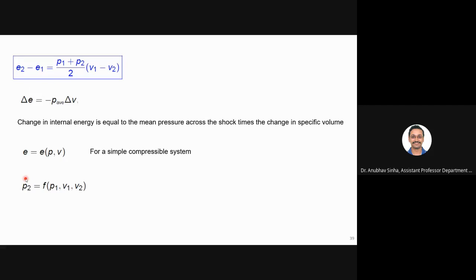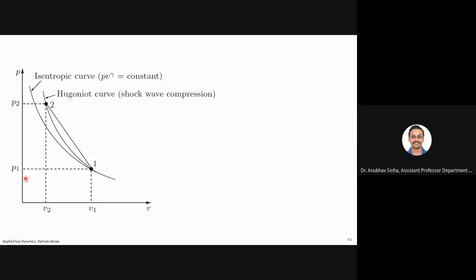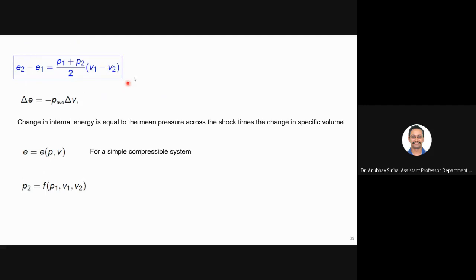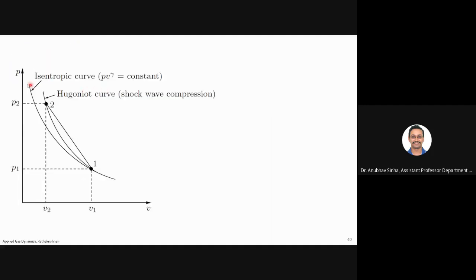This is what a Hugoniot curve looks like. Basically, this equation is plotted with the y axis for pressure and the x axis for specific volume, and you see that we have two points we are talking about. Let me draw that again for you. We are referring to a shock in a tube, the simplest case we took for basic analysis.